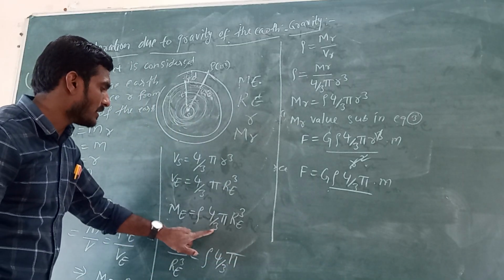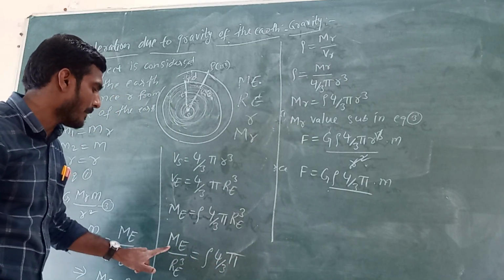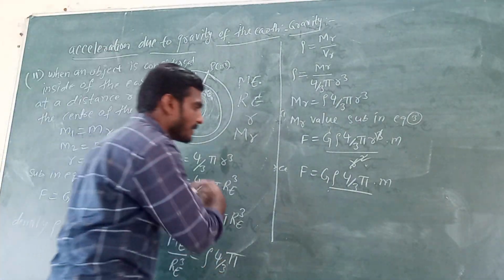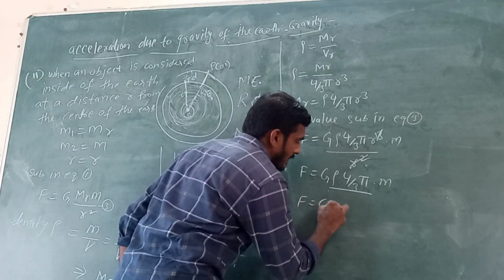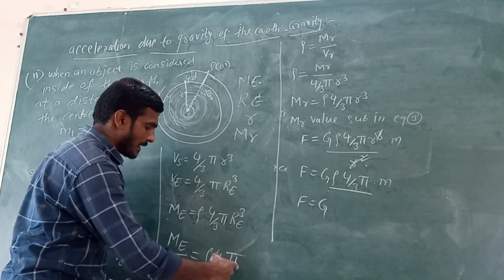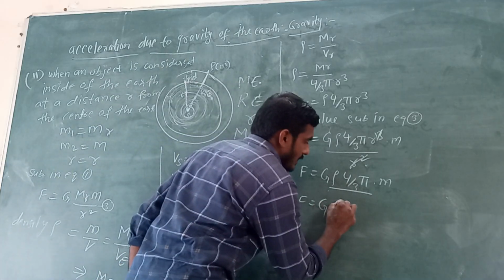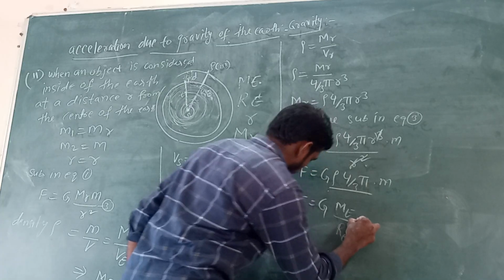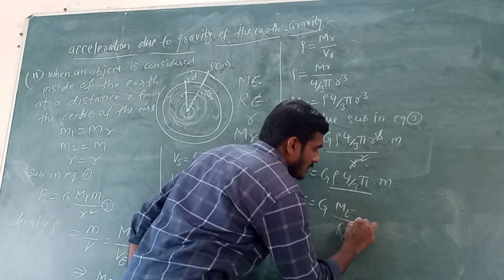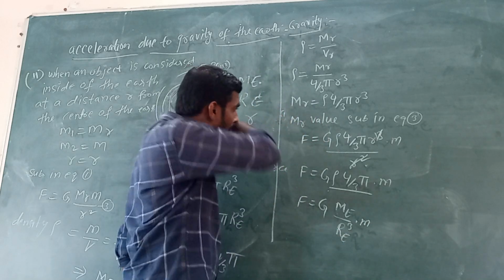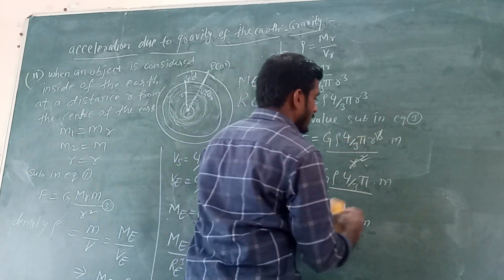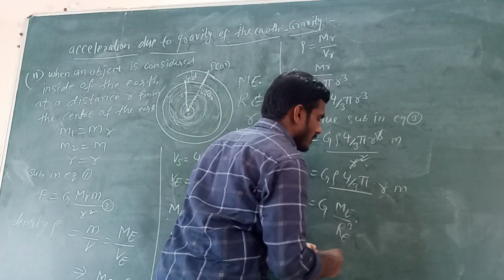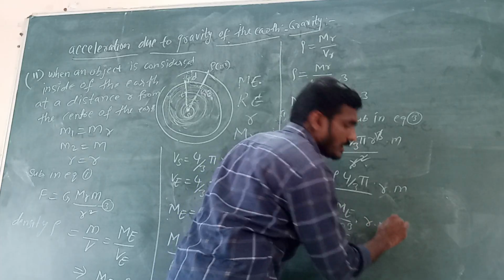Substituting, F equals G Me by Re cube into m, and the remaining one r is there, so r into m.